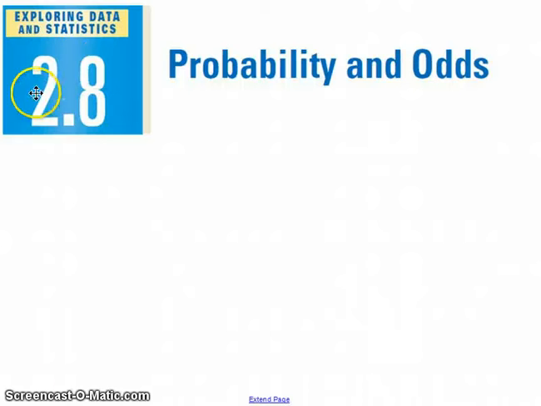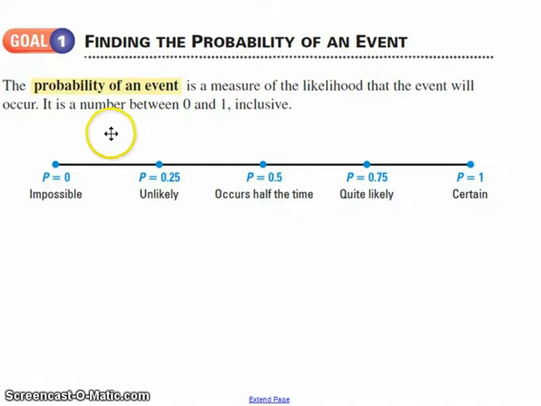Hello, Algebra 1. The next lesson jumps ahead to Chapter 2.8. And why are we jumping ahead? Well, because this topic, probability and odds, is a natural follow-up to what we most recently talked about, which was all about decimals and percentages and fractions. And you'll see that in just a few minutes. But first, let's talk specifics.